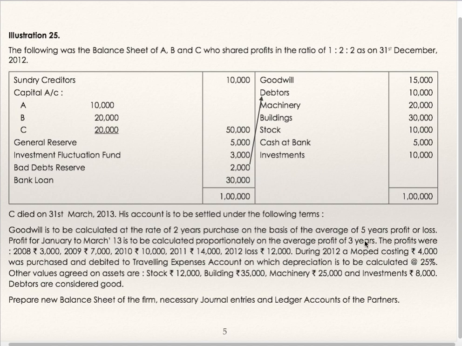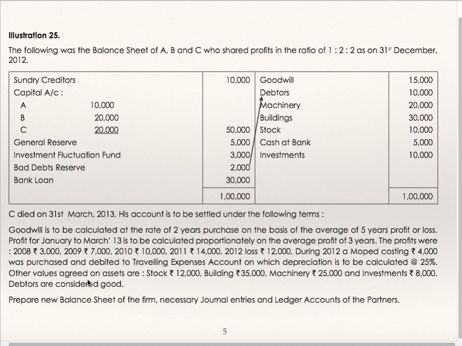So for calculation of his 3 months' share of profit, take the average profit of the last 3 years. For calculation of goodwill, take the average profit of the last 5 years. The profits were 3,000, 7,000, 10,000, 14,000. Last year, in the year 2012, there was a loss of 12,000. During 2012, a moped costing 4,000 was purchased and debited to traveling expenses account, on which depreciation is to be calculated at 25%. So that means whatever loss they are showing, 12,000, is to be reworked and you find out the loss after rectifying this.